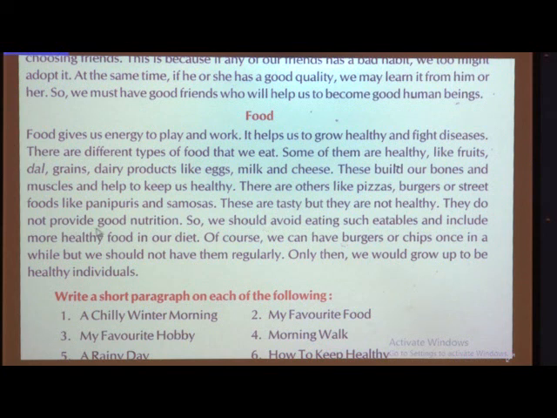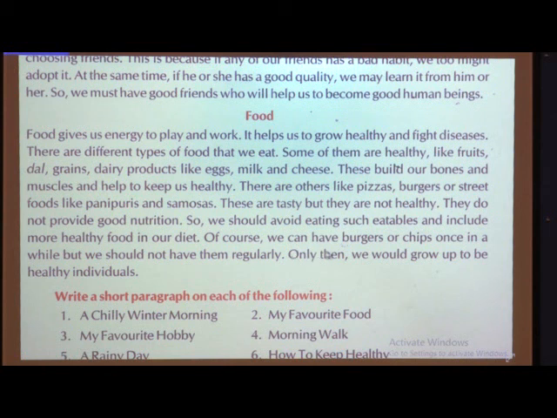They do not provide good nutrition. I told you just now, they are not nutritious food, we can say. So, we should avoid eating such eatables and include more healthy food in our diet. So, sometimes you can enjoy, but daily no. So, you have to avoid eating such type of eatables and you should eat more healthy food in your diet.